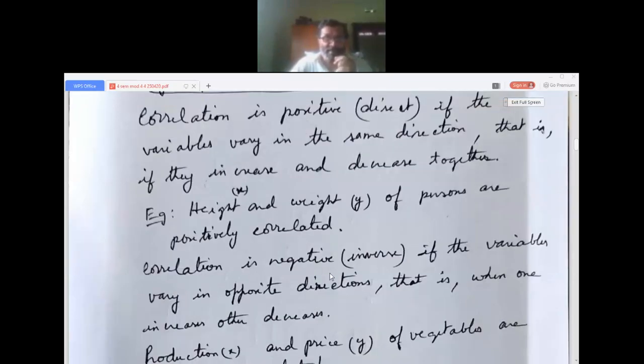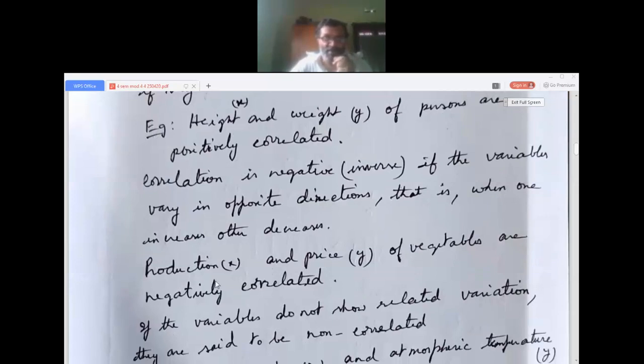Now, correlation is negative. Another name for negative is inverse. Correlation is negative if the variables vary in opposite direction. That is, when one increases, the other decreases. Okay, correlation is negative if the variables vary in opposite direction. That is, if one increases, the other decreases.